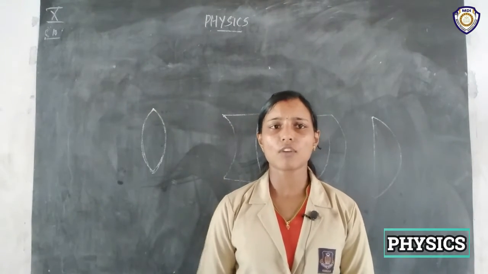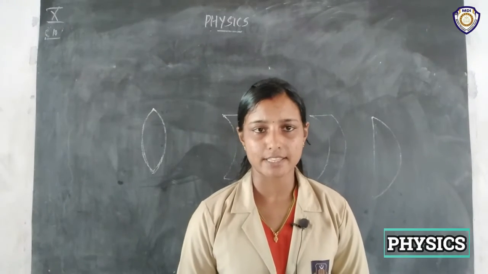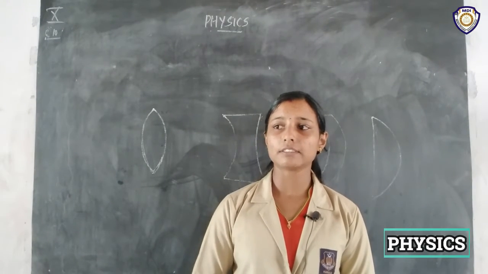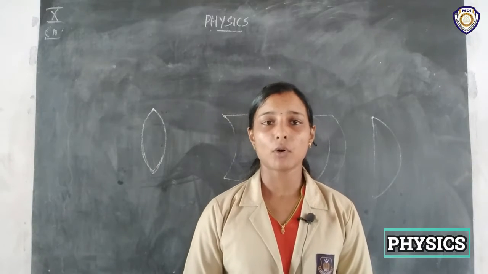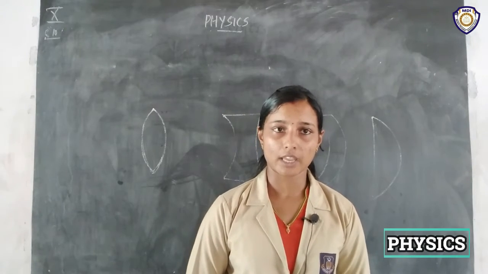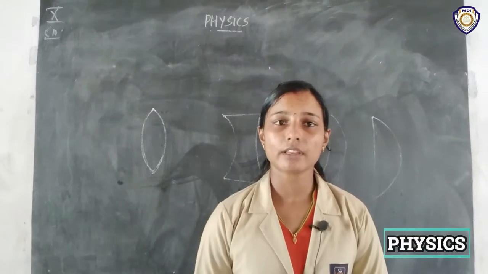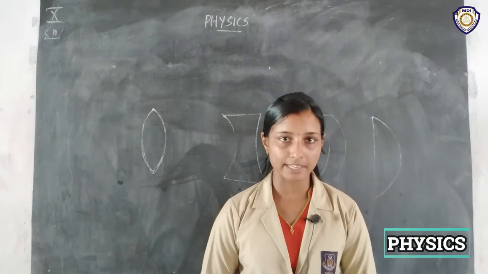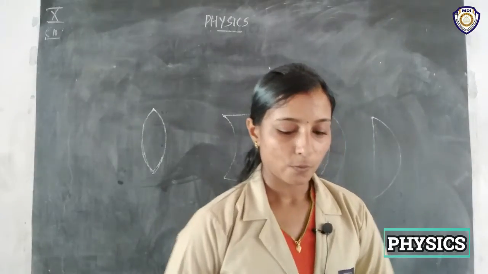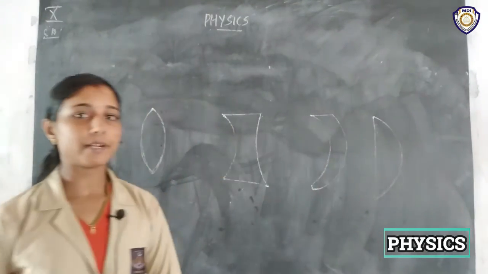We just need to know what simple lenses and compound lenses are. There is no need of studying compound lenses in detail. So in this chapter we study only simple lenses, right?